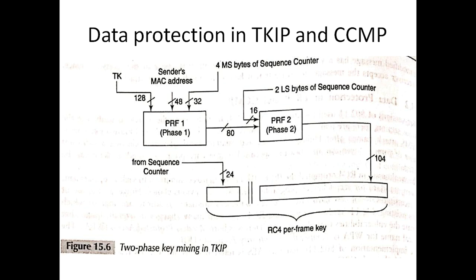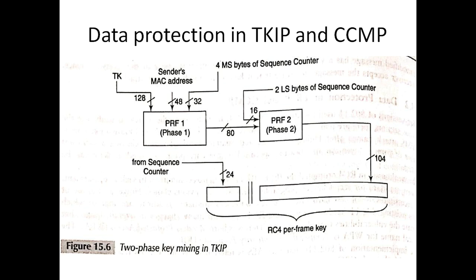For phase 1, the input is the temporal key, which is 128 bits, the sender's MAC address, which is 48 bits, then the 4 most significant bytes of the sequence counter, which is 32 bits. The output of phase 1 is 80-bit data, which is the input to the next phase, along with a 16-bit input, the two least significant bytes of the sequence counter.